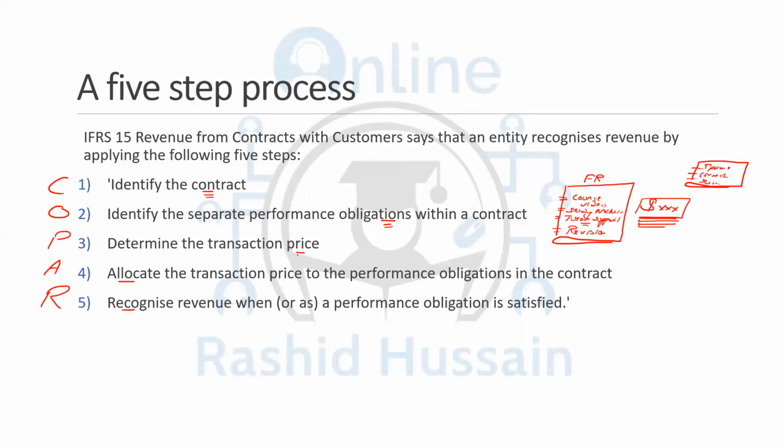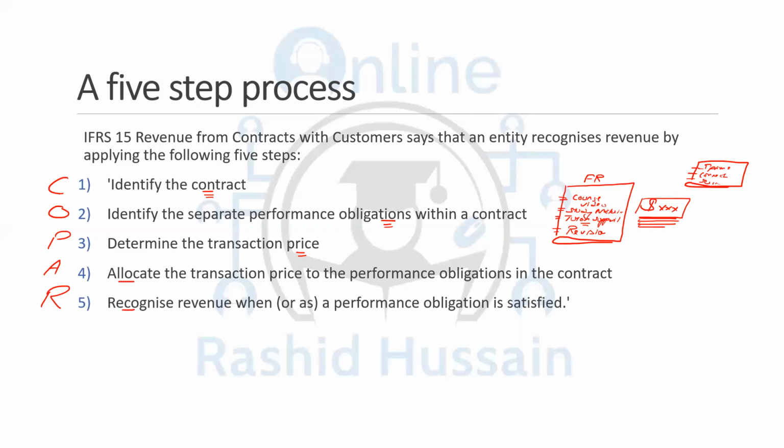The third step is determining the transaction price. Within the transaction price, there can be many things. There can be fixed consideration, the fixed amount you will be getting. It can be a variable consideration. For example, you come to buy shirts from my textile company and ask what the price of the shirt is, and I say if you buy 1,000 shirts, this is the price.